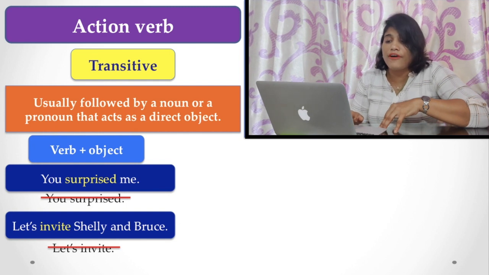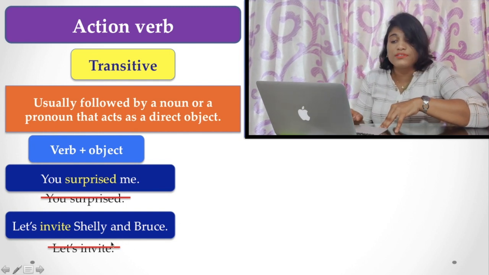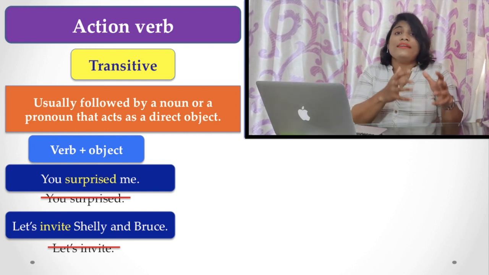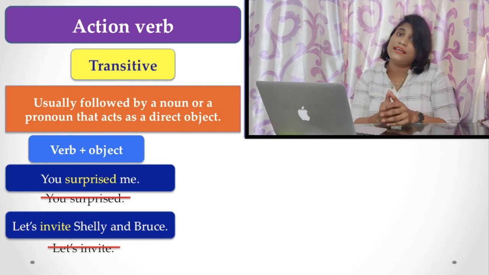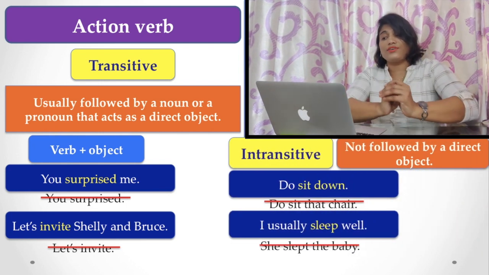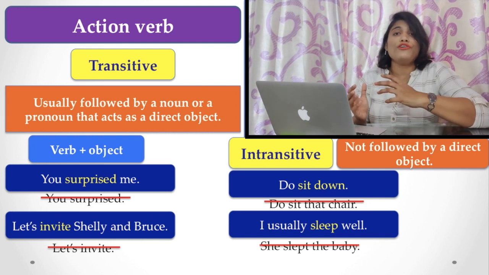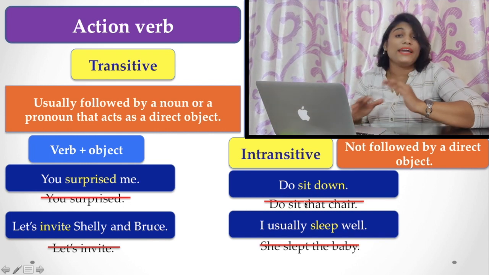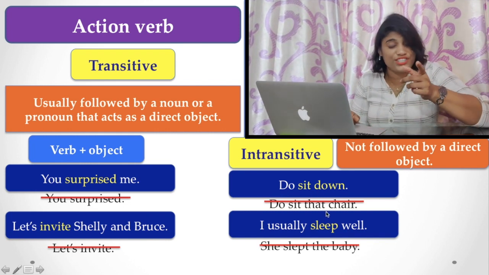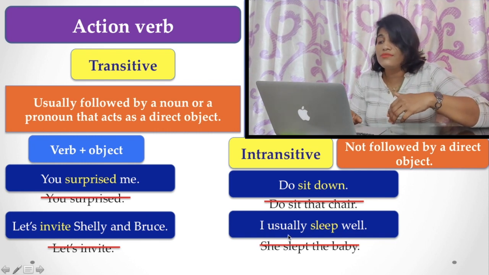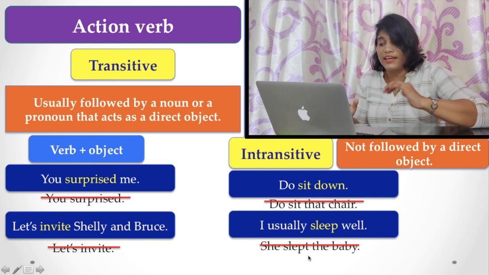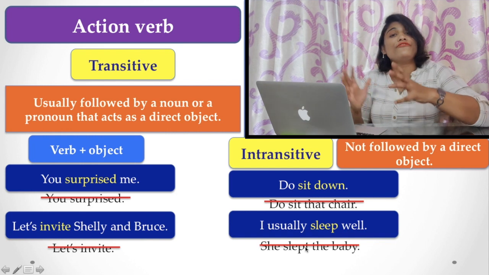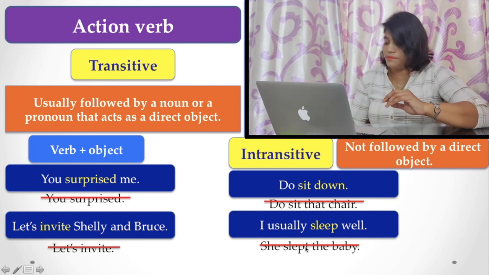Similarly, "Let's invite Shelley and Bruce." Here you find, if you say "Let's invite," invite also needs an object to complete its sense. But some verbs are not followed by a direct object. For example, "Do sit down," but you never say "Do sit that chair." Or "I usually sleep well," but you never say "She slept the baby," because sleep is a verb that is not followed by a direct object.